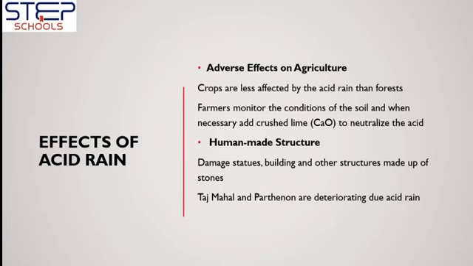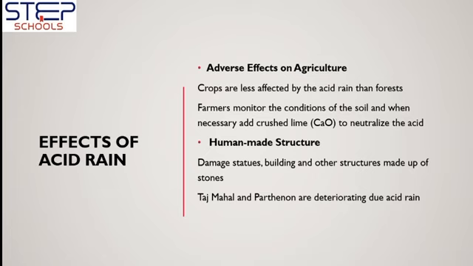It also has a bad effect on agriculture. Crops are affected by acid rain, but not in that way. Forest and crop farmers monitor the condition of the soil in the fields. They add calcium oxide, which is also called lime, to the soil to neutralize the effect of acid.